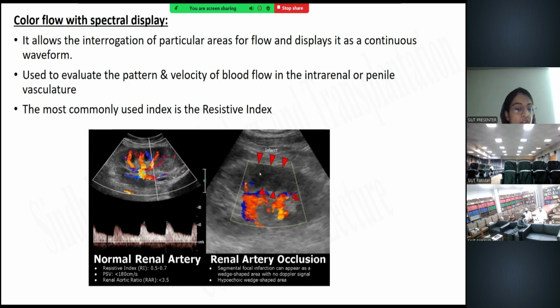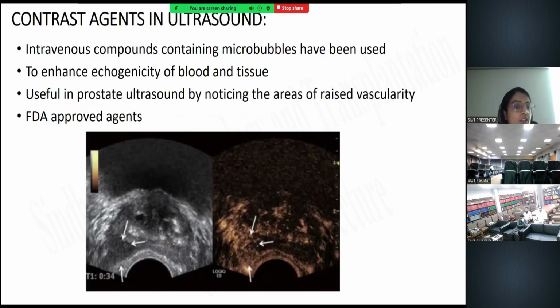On the left side, we can see a color Doppler applied to the kidney, and the red color means towards the transducer. It shows the normal flow of the renal artery, the low resistance flow of the renal artery, with a normal RI of 0.5 to 0.7. Whereas on the right side, we can see a hypoechoic area noted over the lateral aspect of the kidney, a wedge-shaped hypoechoic area, whereas the rest of the kidney is perfused normally. So this indicates a wedge-shaped hypoechoic segmental part. Now moving towards the contrast agents in ultrasound.